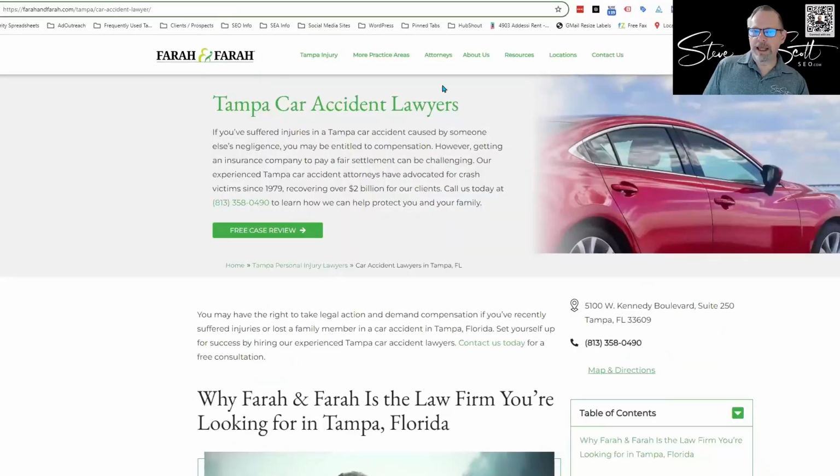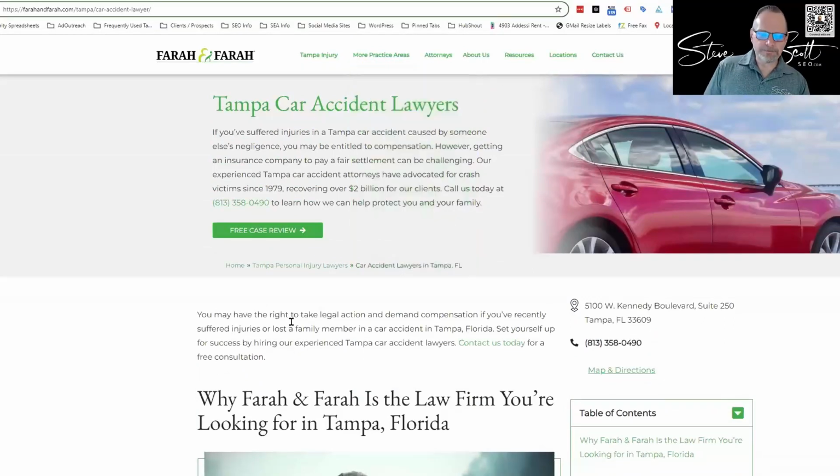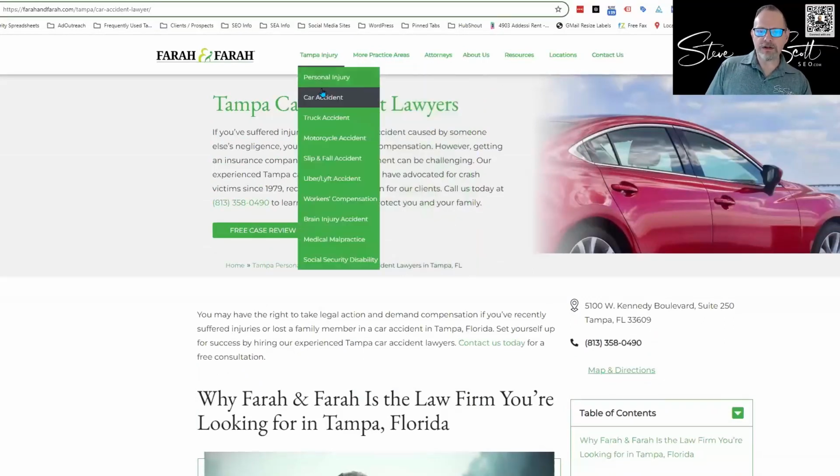Okay. So they already have, here's a practice area, and I can go to, here's defective drugs and all this other stuff in here. I don't know where car accident lawyer is. Oh, that's for more. Here's Tampa injury, so they've changed their menu a little bit. Their menu kind of updates. It's a little confusing, but they have all of these individual pages in Tampa, right?